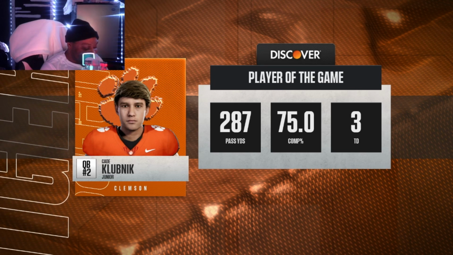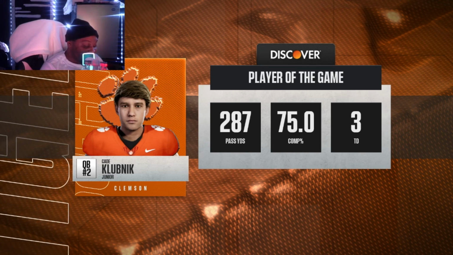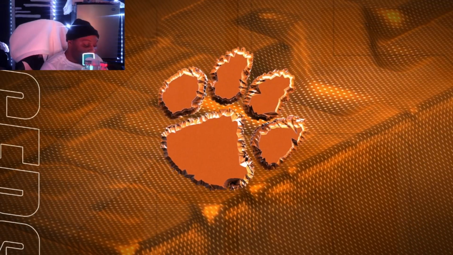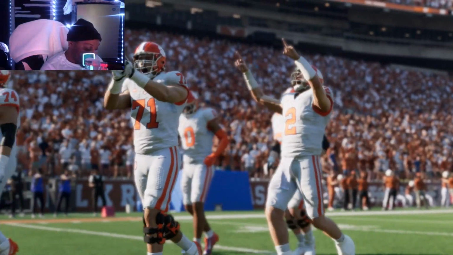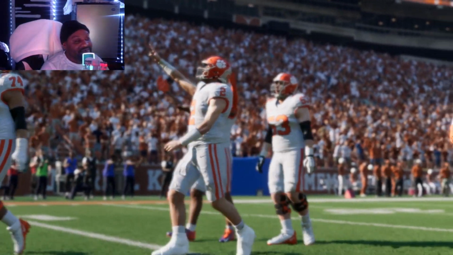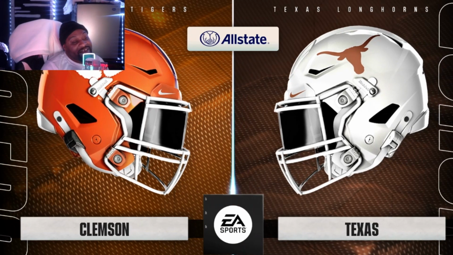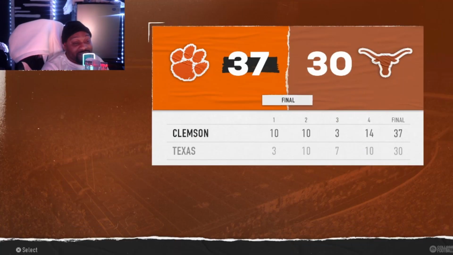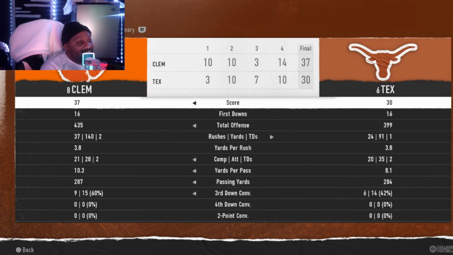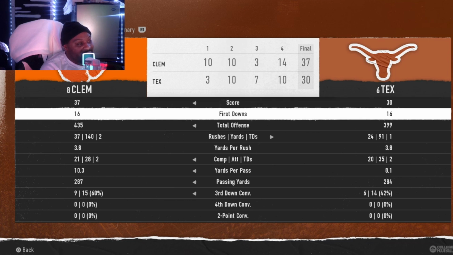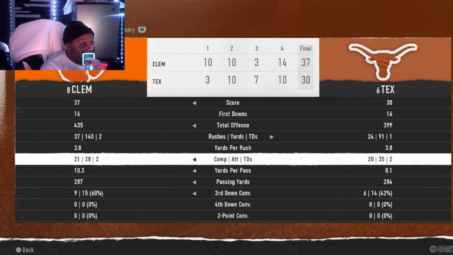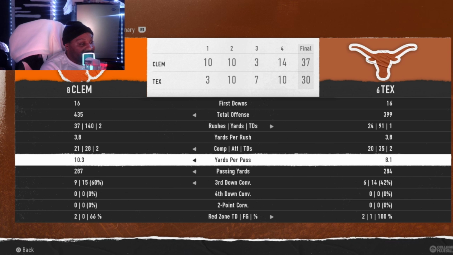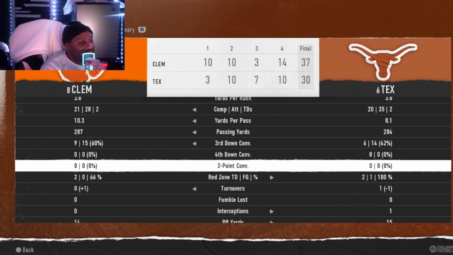I don't know. I haven't watched many of Clemson games, so I don't know what really got going for them, offense or defense. But they ended up having a game here, and you see the telltale offense and defensive stats and numbers there. Texas just didn't have it this day.